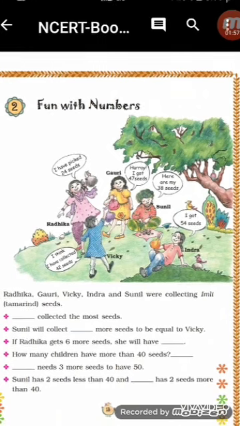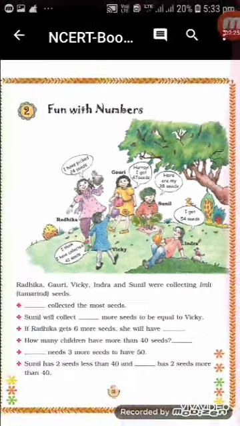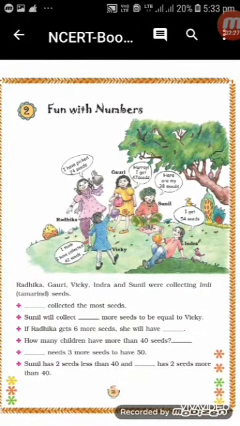Next, how many children have more than 40 seeds? Okay, look in the picture here. Vicky is having 42 seeds, so it is more than 40. Gauri is having 47 seeds, it is also more than 40. And Indra is having 54 seeds, it is also more than 40. But Sunil and Radhika are having less than 40 seeds, so we will not count them. We will count only Vicky, Gauri and Indra. So how many children are there? 3 children. So the answer will be 3 children are having more than 40 seeds.